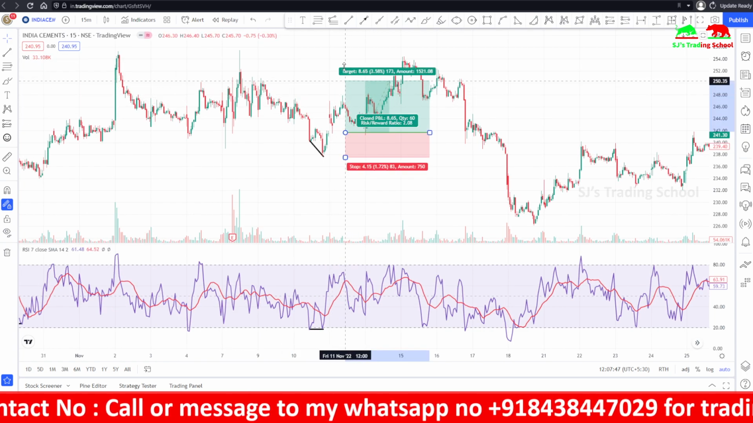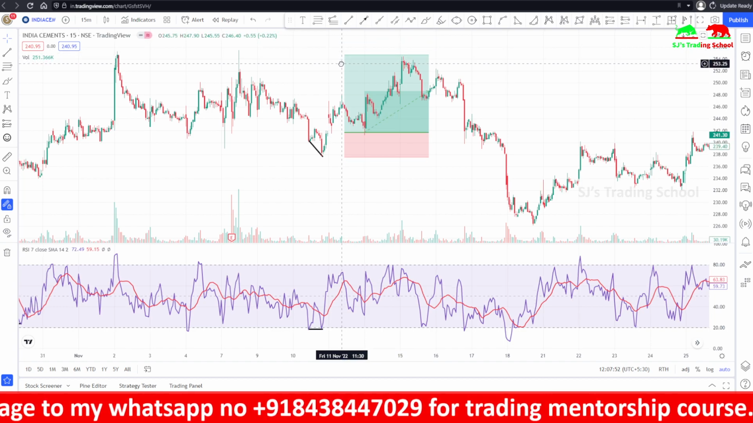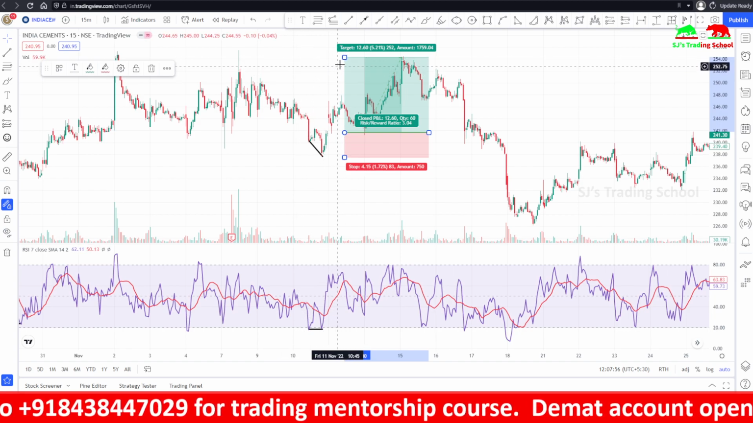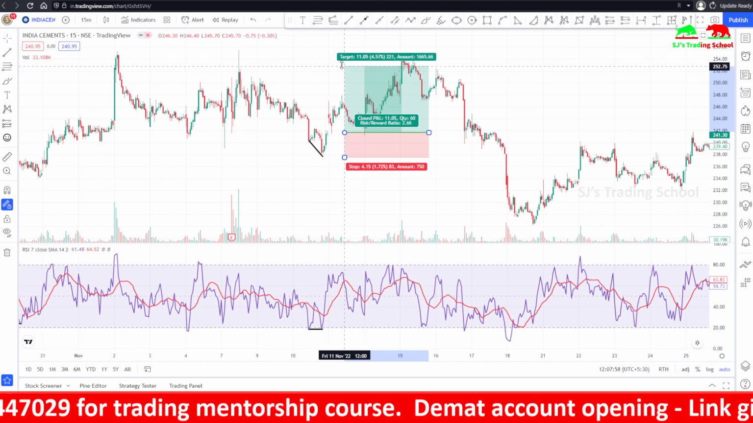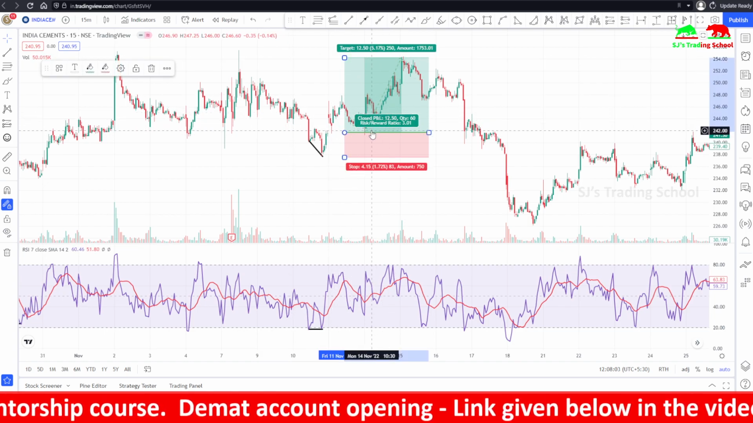If you didn't watch my candlesticks videos, watch that, and you can put it at this previous low. So it went up to here. You can keep your targets accordingly, 1 is to 1.5 minimum. So you can keep 1 is to 3. So 1 is to 3, the targets have been achieved.